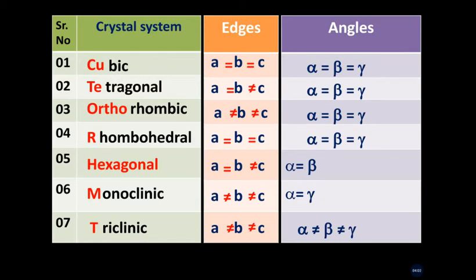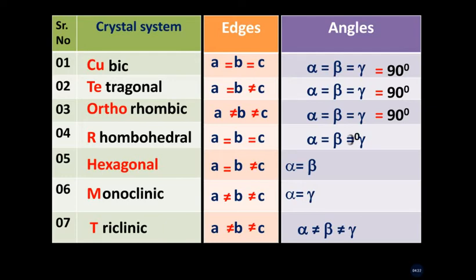Then we discuss the interfacial angles. In the case of cubic, tetragonal and orthorhombic crystal systems, all the angles are 90 degrees. Thus we remember them easily as alpha = beta = gamma = 90 degrees. For the rhombohedral crystal system, we recall by putting a not equal to sign between angle gamma and 90 degrees.